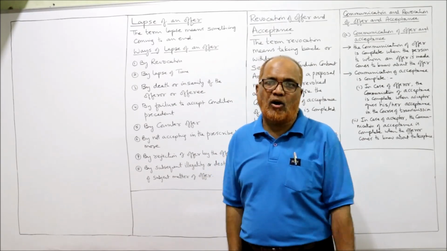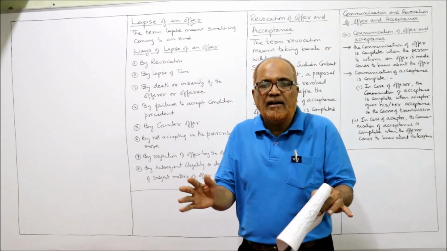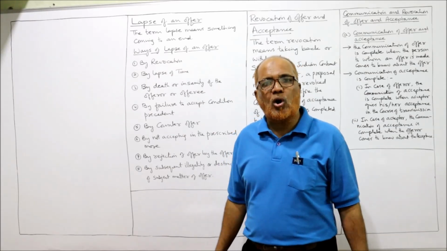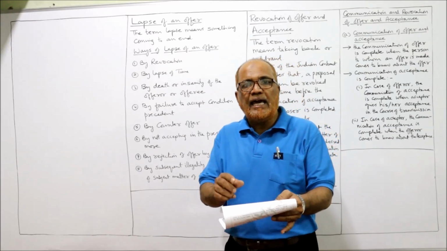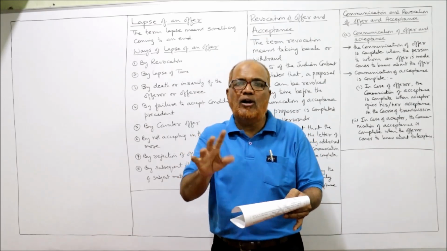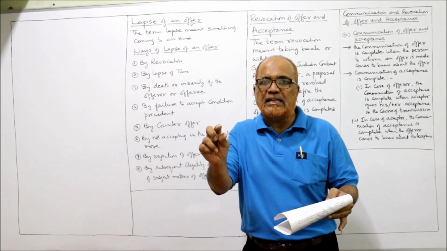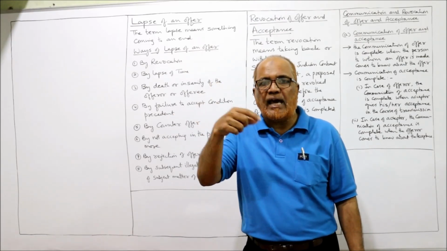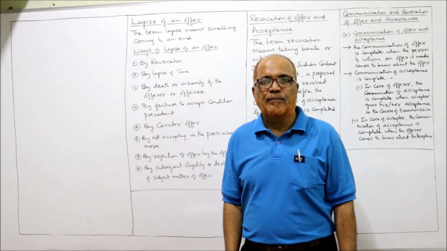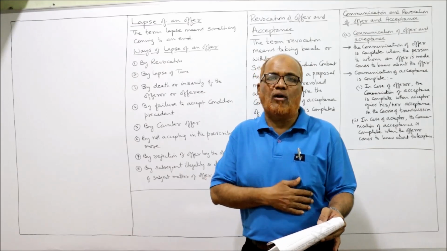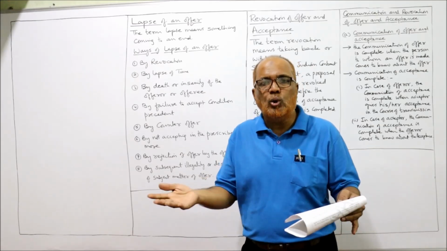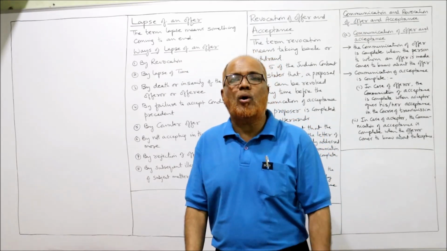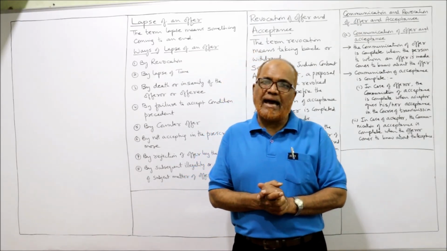It is an invalid offer. When the offer is invalid, there is no question of acceptance, there is no question of contract. So in this case, A has made an invalid offer by writing that sentence, that if you do not accept, I will assume that you have accepted it. No, this is an invalid offer. No acceptance, so no contract. So these are the 10 problems I have explained on offer and acceptance.